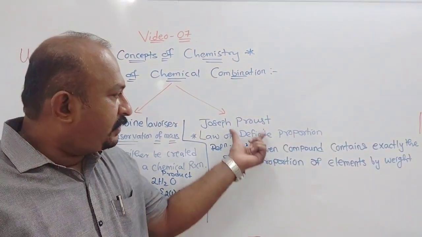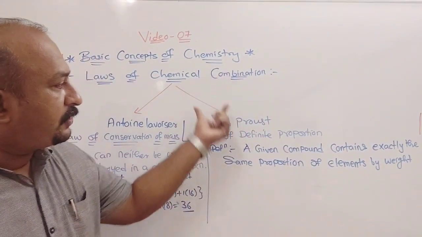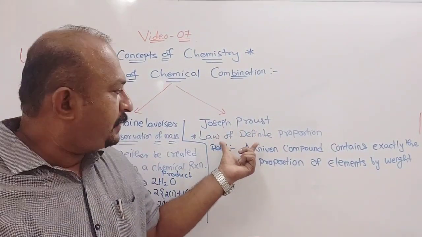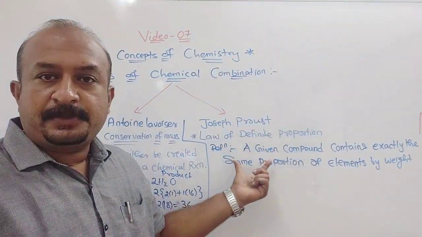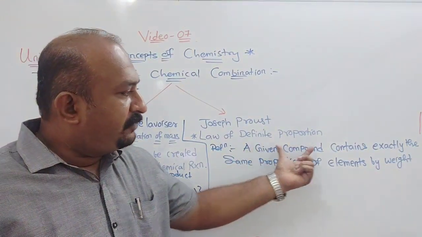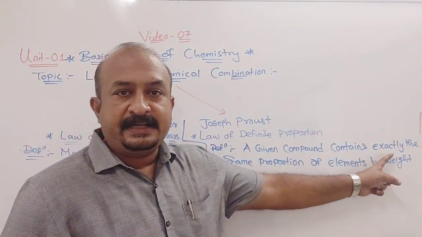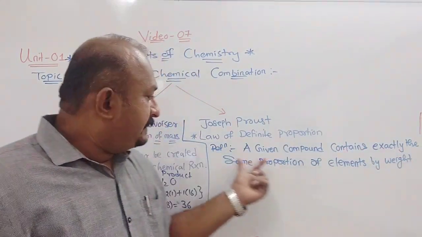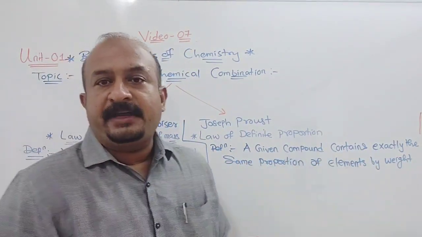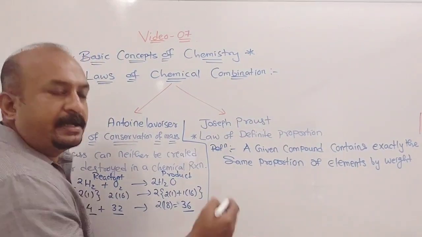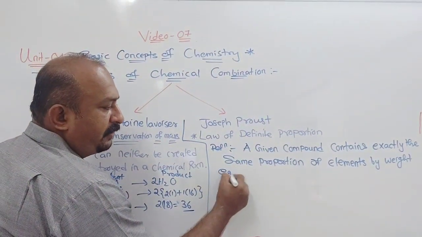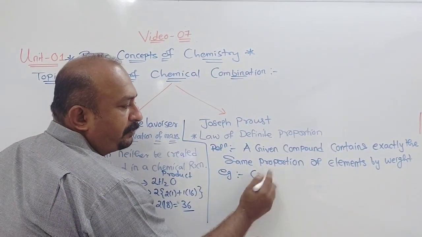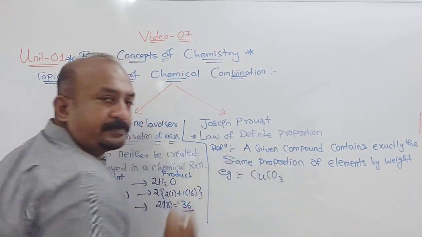Now, the law of chemical combination given by Joseph Proust is the law of definite proportion: a given compound contains exactly the same proportion of elements by weight. For this he took the example of copper carbonate, CuCO3.